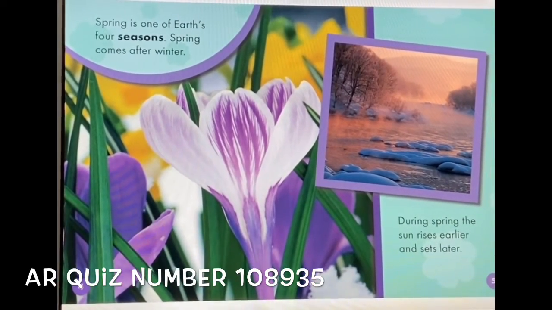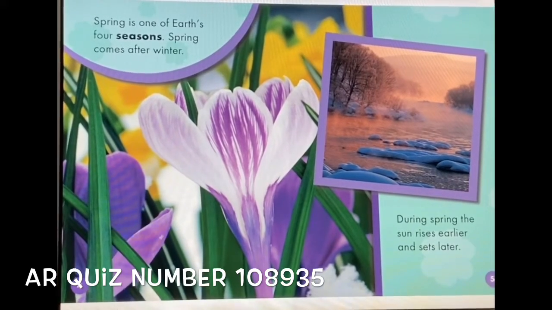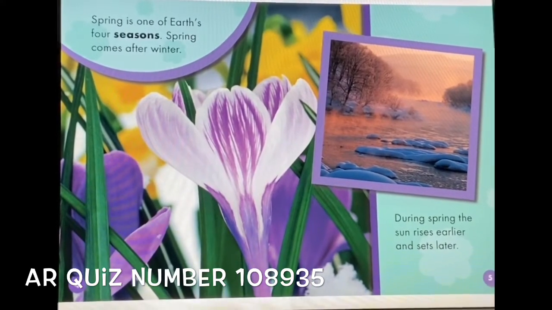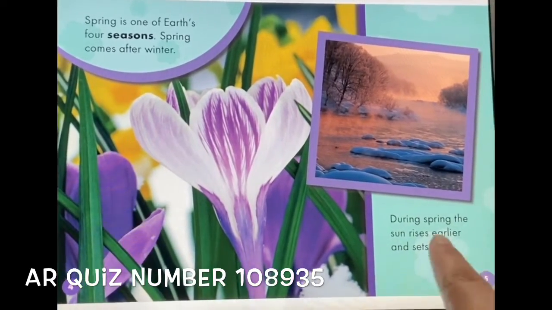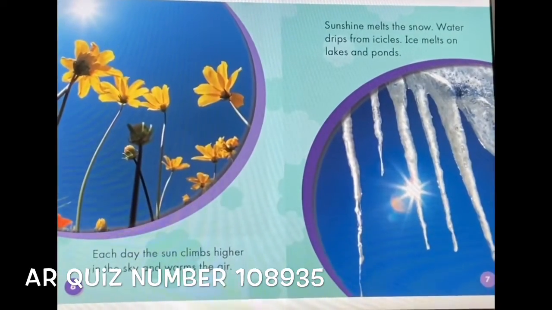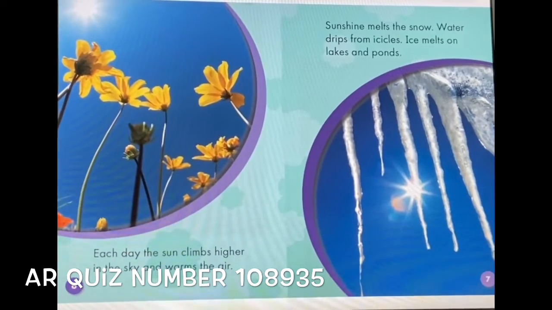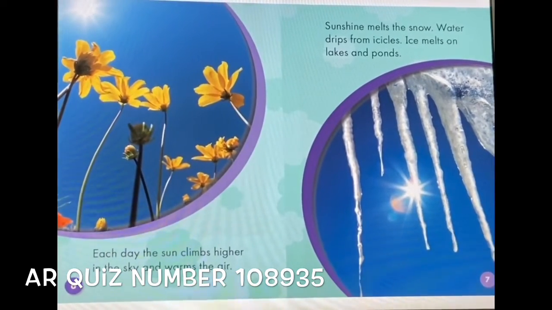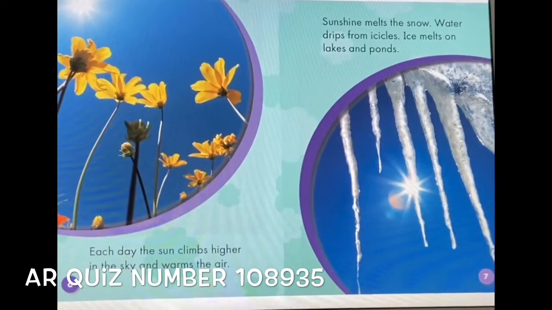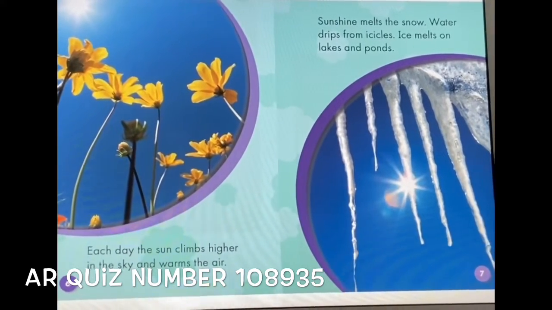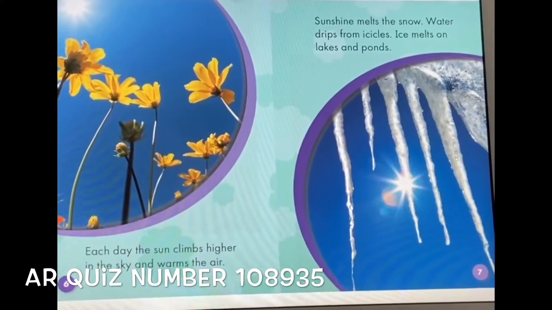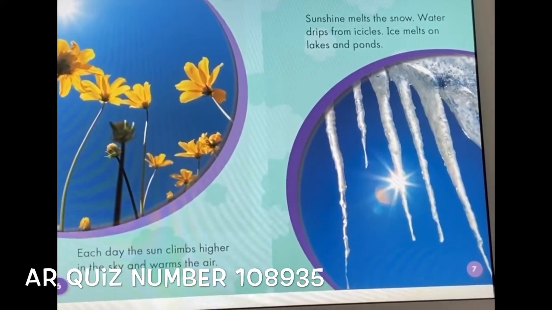Spring is one of Earth's 4 seasons. Spring comes after winter. During spring, the sun rises earlier and sets later. Each day, the sun climbs higher in the sky and warms the air. Sunshine melts the snow. Water drips from icicles. Ice melts on lakes and ponds. So in spring, it gets warmer. The sun goes higher, it gets warmer, and then the ice melts.